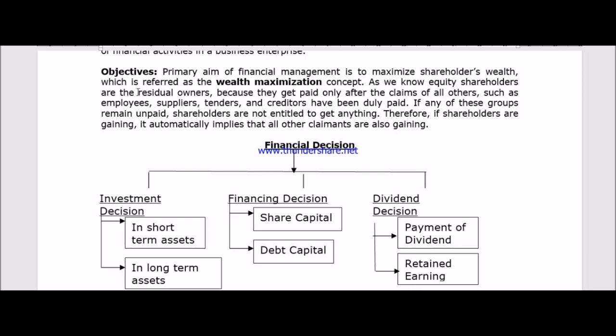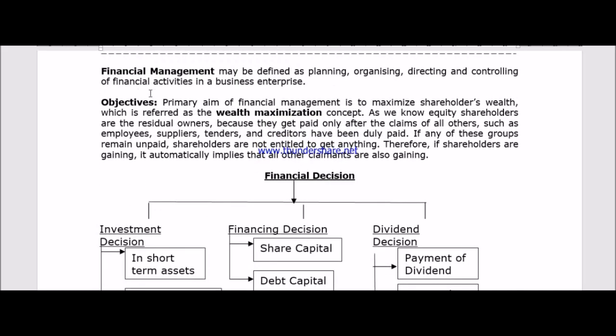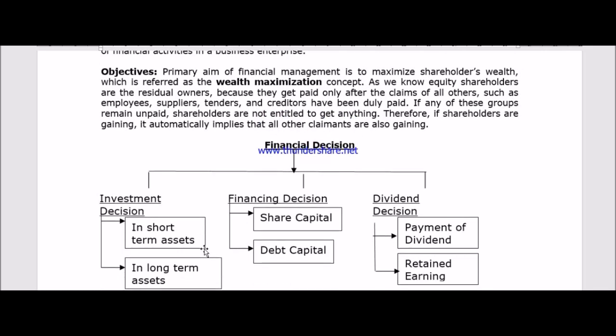Okay, so this is what we have learned so far. We have read about financial decisions. There are three types: investment decision, financing decision, and dividend decision. In the investment decision, we decide how much to invest in short-term assets and how much in long-term assets. In the financing decision, we saw the sources of business finance: how much to raise from owner's capital and how much from borrowed capital.